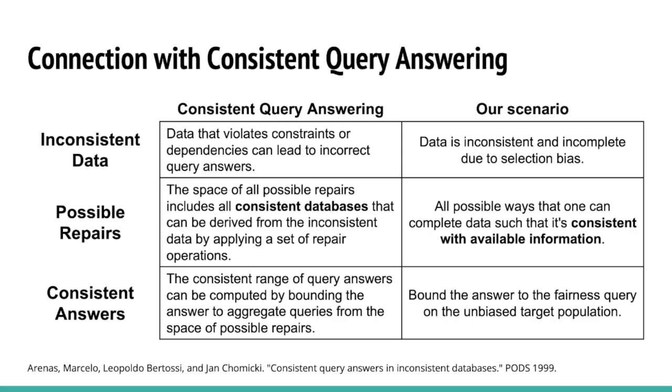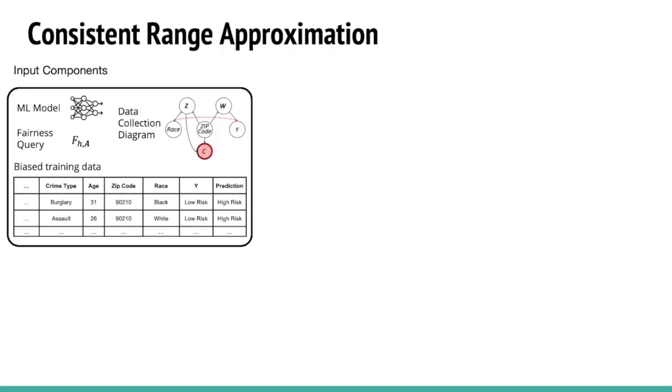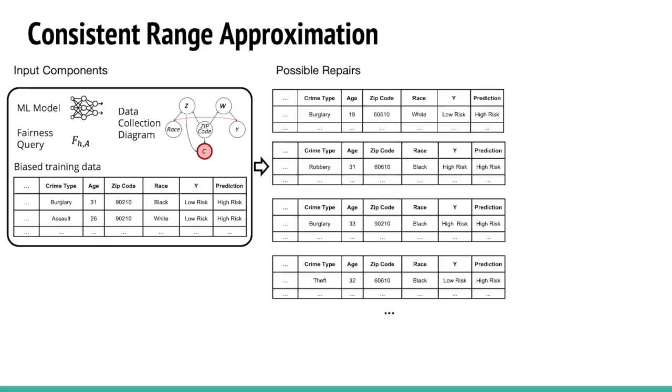Finally, since we don't know the entire clean data, we all want to bound the query answers based on the partial available information about the clean data. Now I will illustrate our consistent range approximation framework. Here, the ML model, the data collection diagram, the fairness query, and biased training data form the input component of our system. Based on these components, we will have the possible repairs, which stands for all possible ways to complete the original biased training data.